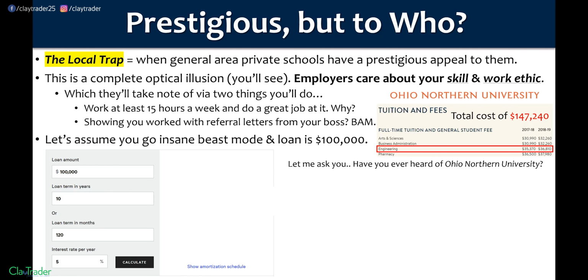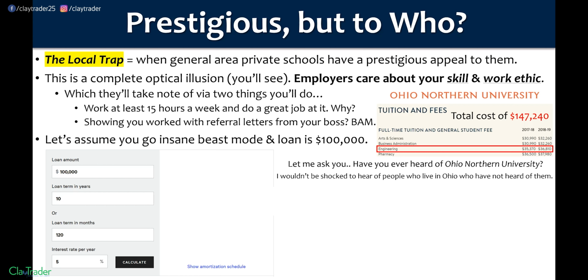And real quick, let me ask you, have you ever heard of Ohio Northern University? I would not be shocked if people who live in Ohio have not heard of them. I mean, sure, if you're around the general area, oh, Ohio Northern, yeah, nice, small, private school. Otherwise, you're probably like, nope, I've never heard of them. Have you ever heard of Calvin? Here in West Michigan, where I live right now, the Grand Rapids area, Calvin is, oh wow, you go to Calvin.